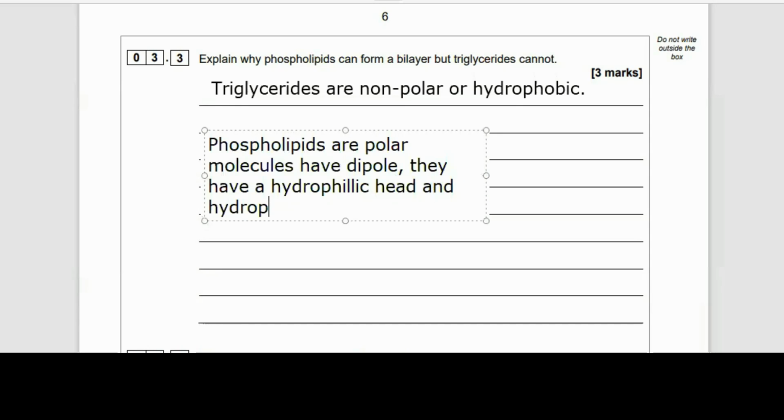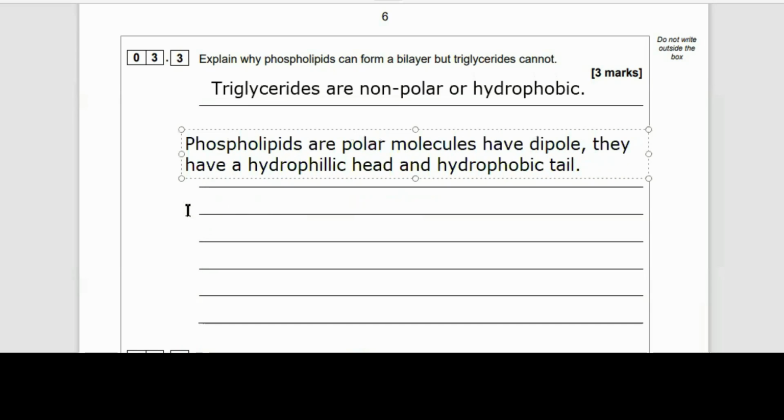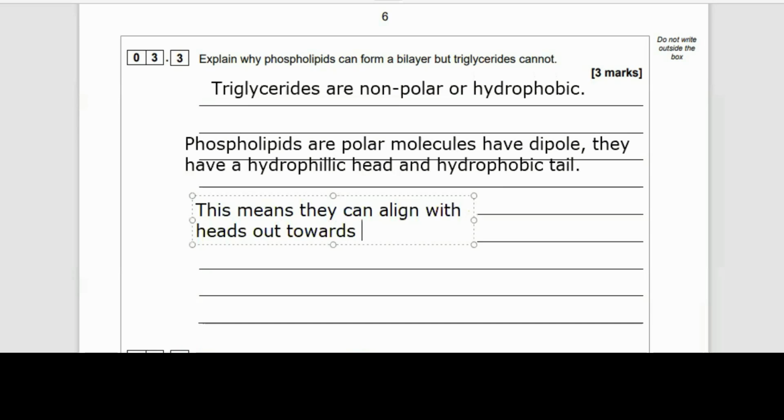This having a hydrophilic part is essential to the phospholipid bilayer, because it means that the cell membrane can interact with the outside of the cell, the tissue fluid, and it can interact with the cytoplasm, which again is mainly water based, inside the cell too. If you just had a triglyceride, it's hydrophobic, so it's going to repel water and wouldn't be able to interact with either the internal environment of the cell or the external environment. And that's why the phospholipid heads arrange themselves facing out of the cell and into the cell, and the hydrophobic tails of the phospholipids stay in the middle of the bilayer.